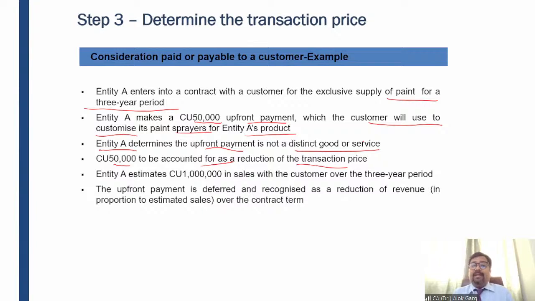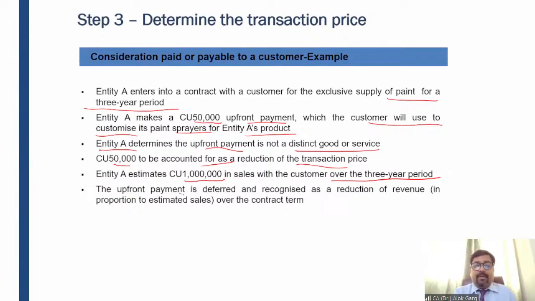And entity A estimates 10 lakh rupees in sales with the customer over the 3-year period. So the entity is expecting 10 lakh rupees of sales with the customer over a 3-year period, and this 50,000 has been paid upfront. So tell me whether the upfront cost needs to be recognized for 50,000 rupees, or it has to be allocated to the revenue pro rata over a 3-year period.